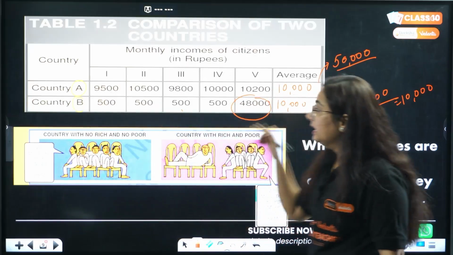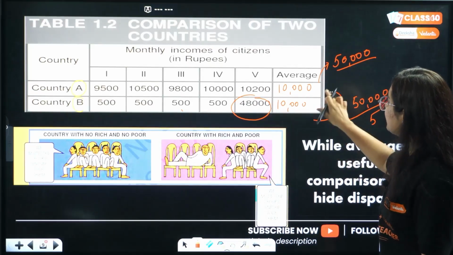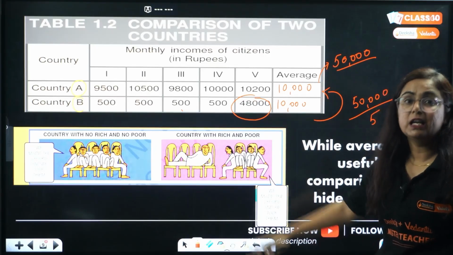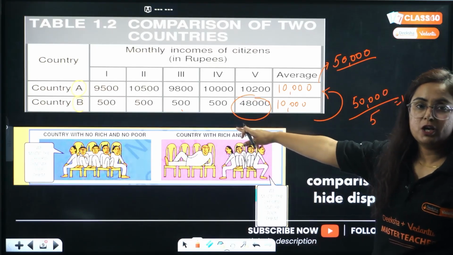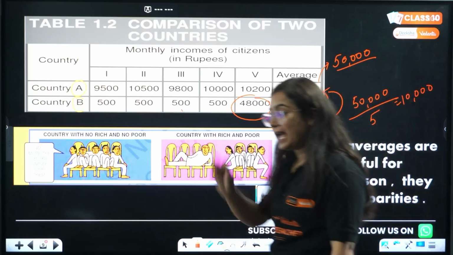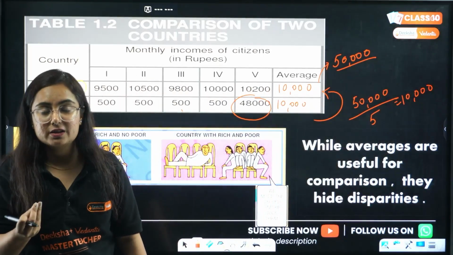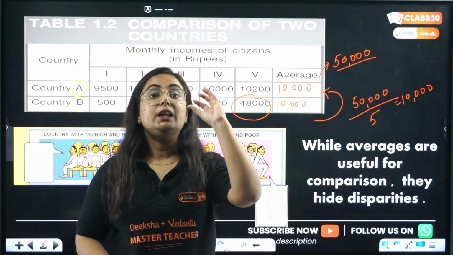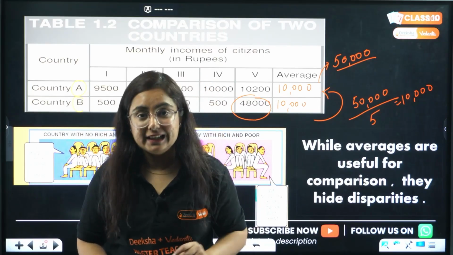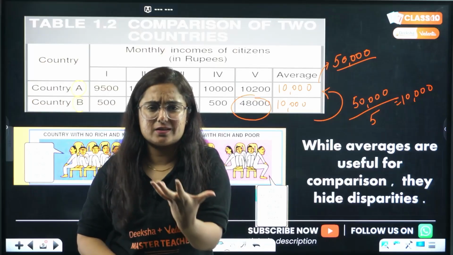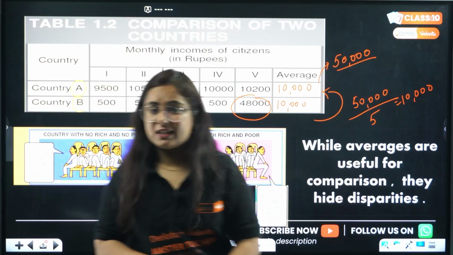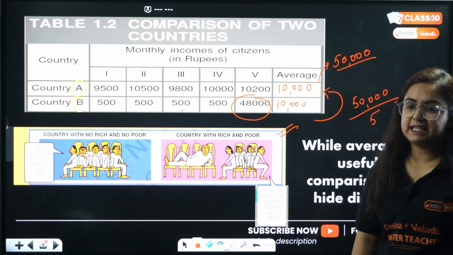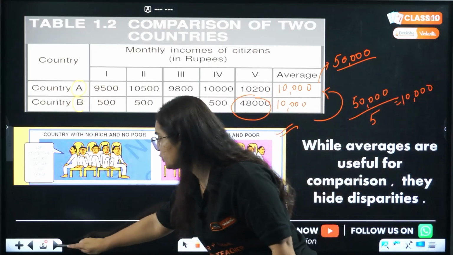According to this, it seems like country B is earning equal to country A and everyone is earning 10,000, but that's not true. So here comes the point: averages are used for comparisons, but one big loophole that averages have is hiding disparities. They hide the differences, the disparities. And this is pretty clear from this picture given in NCERT. Now what? So we failed here.